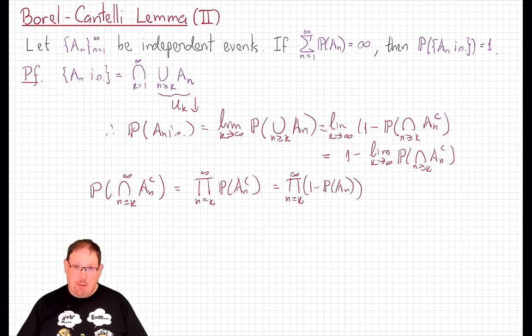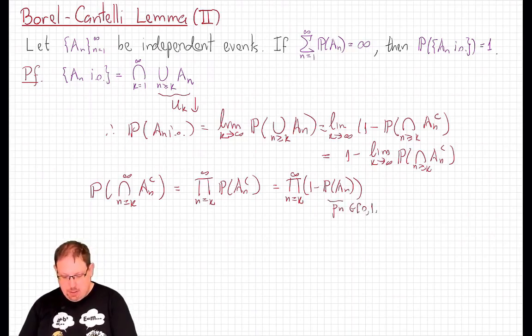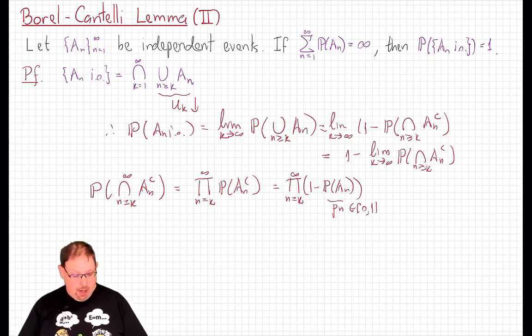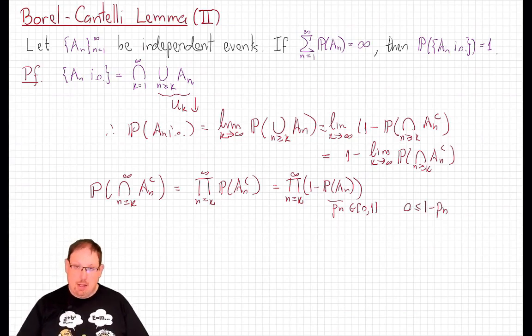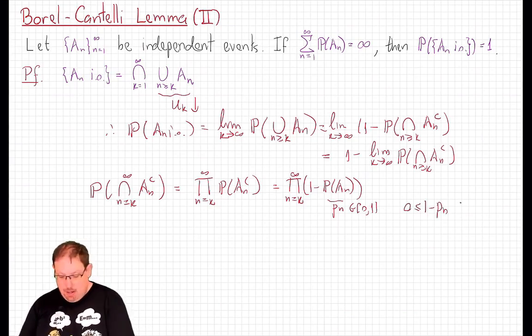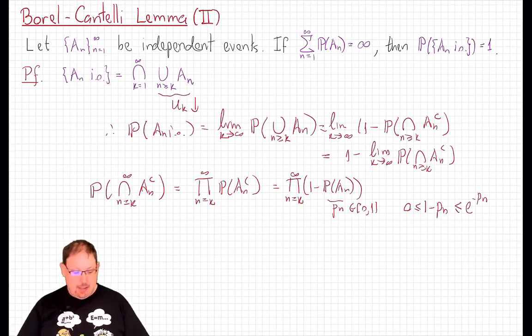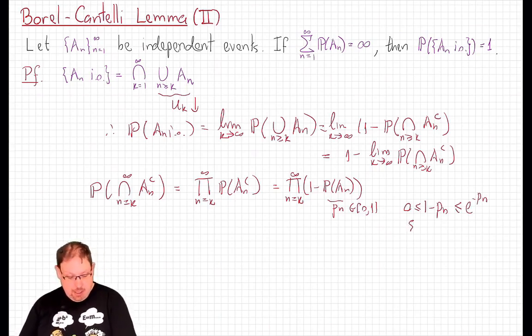How do we handle an infinite product like that? We have many more tools for handling infinite sums. Well, let's turn this into a sum by taking the logarithm. And the nice part here is that we don't really have to take the logarithm because of a nice calculus inequality. Let's call this probability here p_n, which is a number between 0 and 1. So that's a product of 1 minus p_n. And I just want to note that 1 minus p_n is a non-negative number, but it's also bounded above by e to the minus p_n. That's a simple calculus exercise.